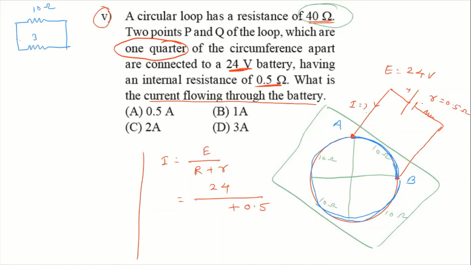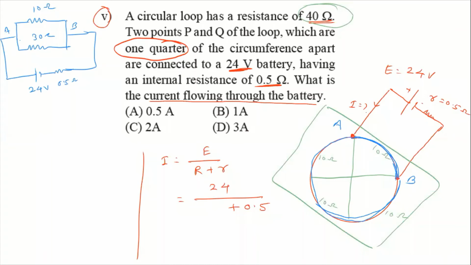This is 30 ohm, and this is A, this is B, and they are connected to a battery of 24 volt and 0.5 ohm internal resistance. So this diagram and this diagram both are similar. Now we have to find out the resistance.